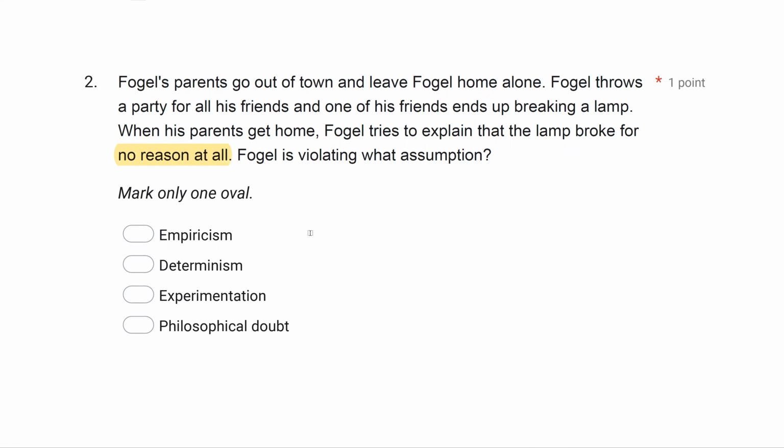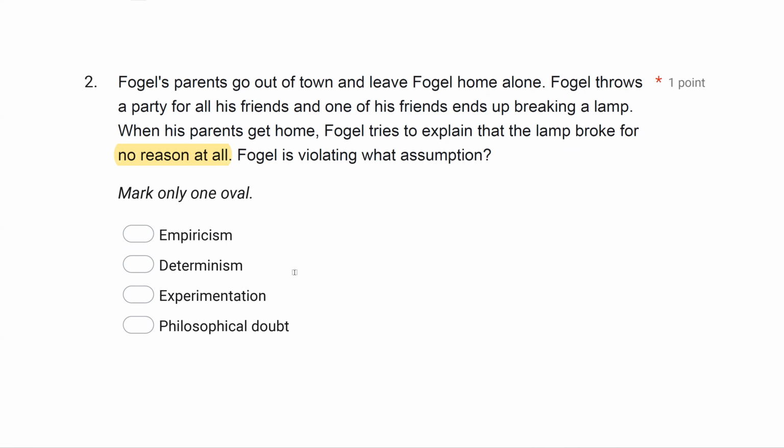A, empiricism. Well, empiricism is saying we are observing what is going on. We're making judgments based on observation. Fogel is not necessarily discrediting or violating empiricism because he's not saying I saw this happen. He's just saying, well, it happened for no reason at all. There's no explanation, which is B, determinism.